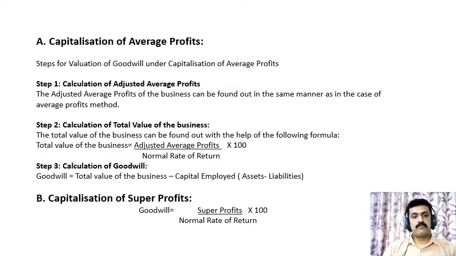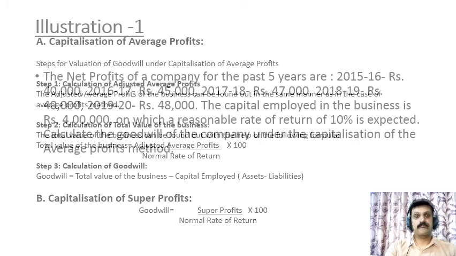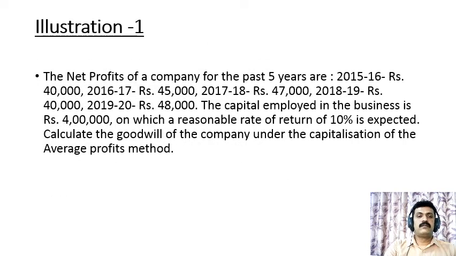And under capitalization of super profits, the value of goodwill can be ascertained by using the formula super profits divided by normal rate of return multiplied by 100. Now let's move on to an illustration.